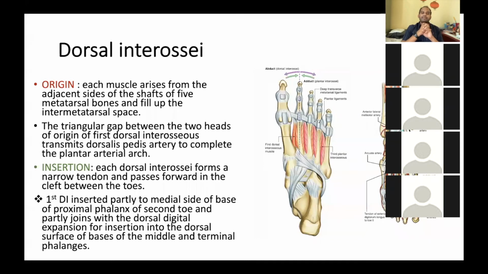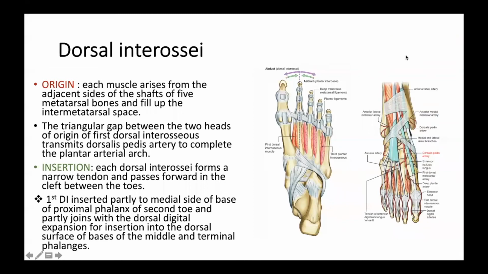Then the triangular gap between the two heads of origin of the first dorsal interosseous transmits a vessel, which is called the dorsalis pedis artery, to complete the plantar arch. Now everybody see here. This is the first dorsal interosseous, yes or no? Yes, sir. Just at the origin of this first dorsal interosseous muscle, can you see this anterior tibial artery? It continues as the dorsalis pedis artery.